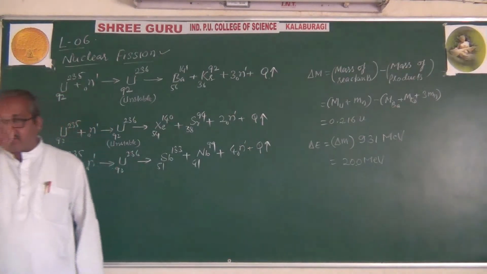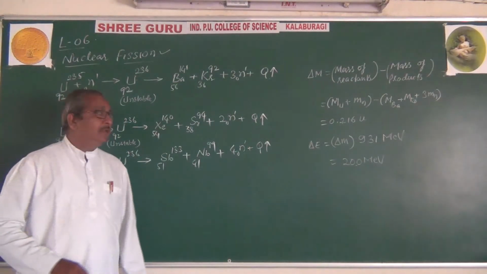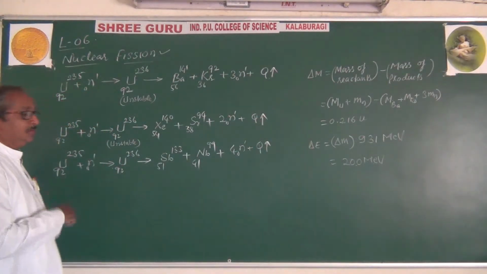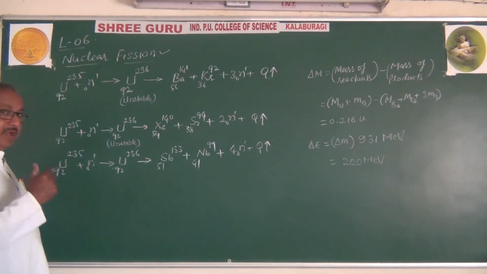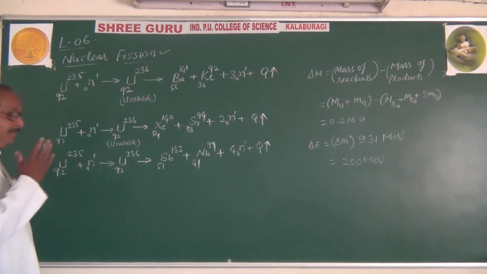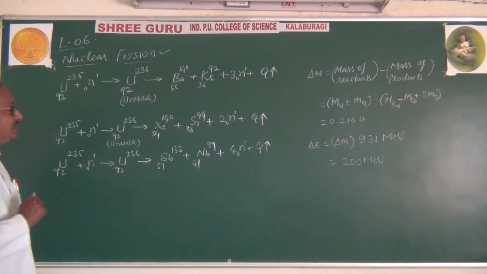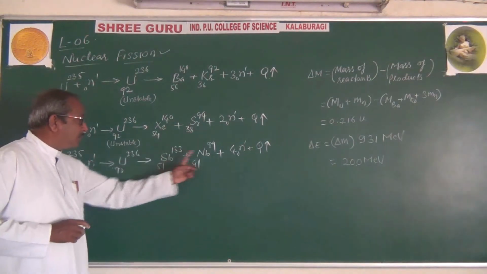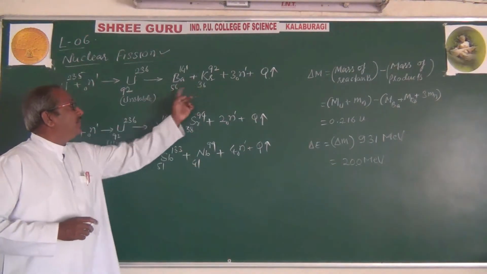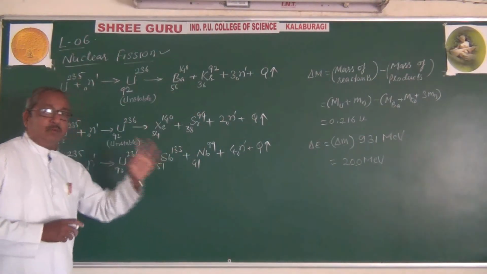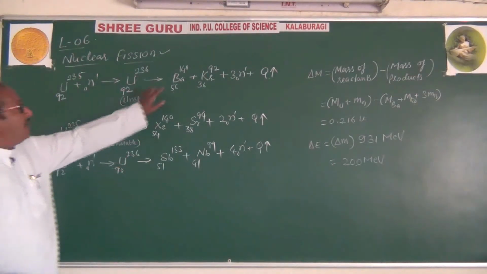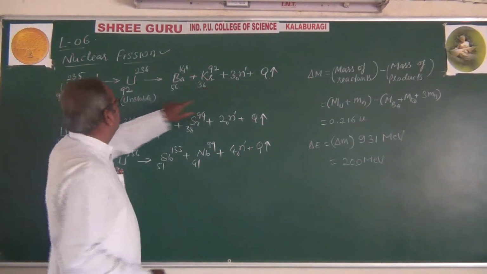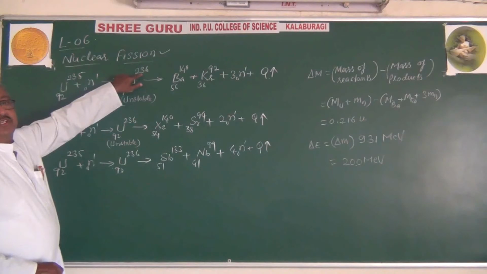Usually there are three types of reactors. I will tell you what those are. One is the power reactor, and there are two other reactors, which we will discuss after completing nuclear fission. Here a pair of fission fragments will be obtained, and the mass of these together with the neutrons is again equal to 236.